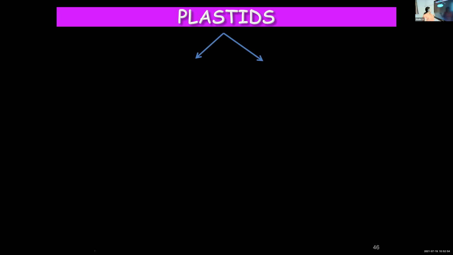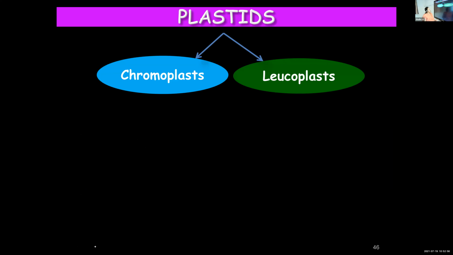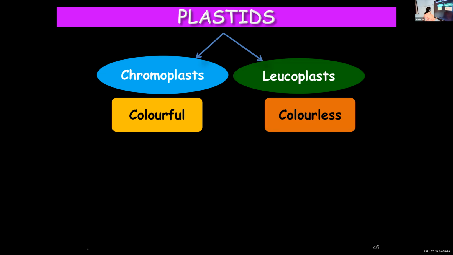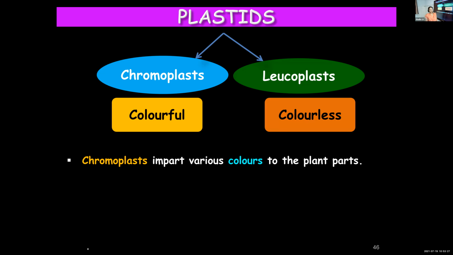Then moving on to the classification of plastids: chromoplast and leucoplast. Chromo means colored. Chromoplasts are colored plastids. Leuco means white. Leucoplasts are white colored, colorless plastids. Chromoplasts are colorful. It is due to the presence of chromoplasts that different plant parts are found in different colors.